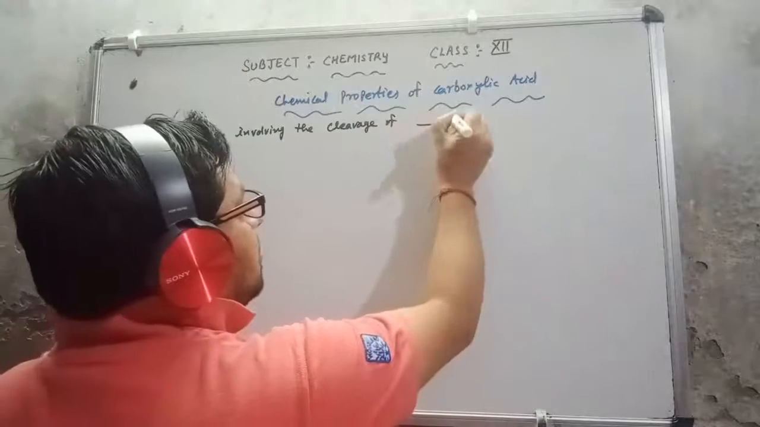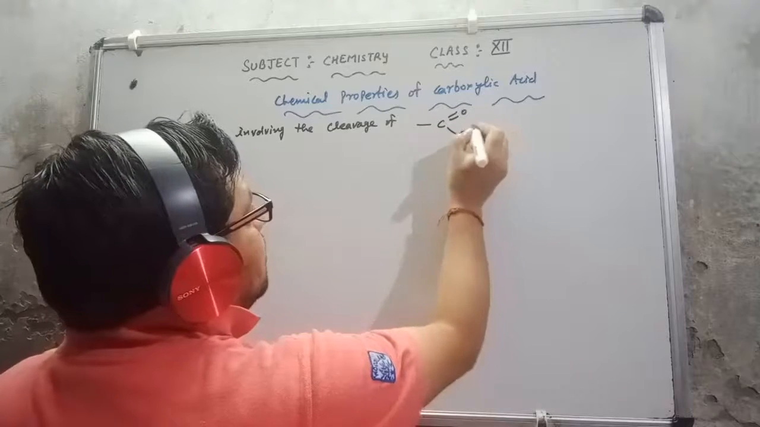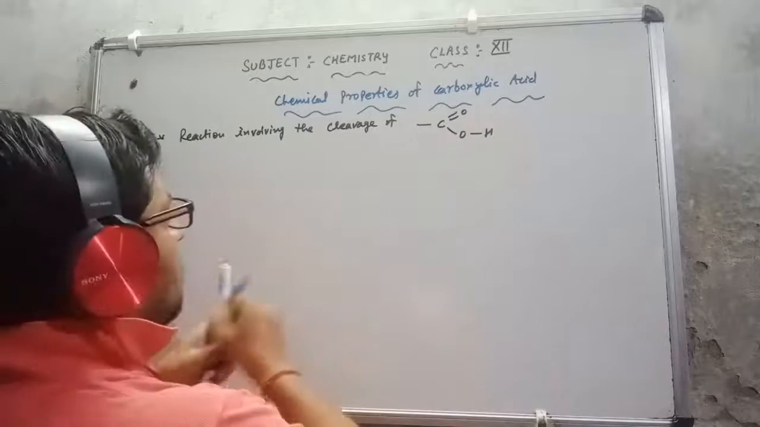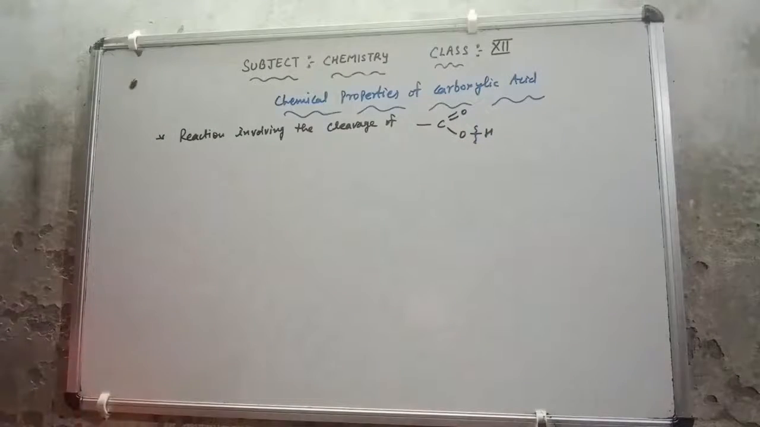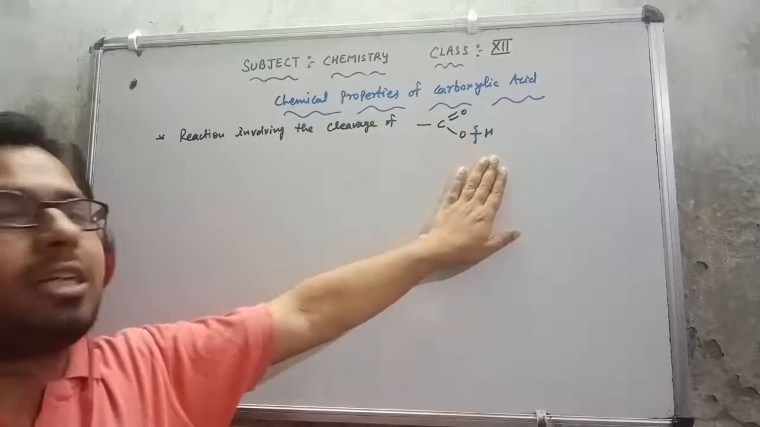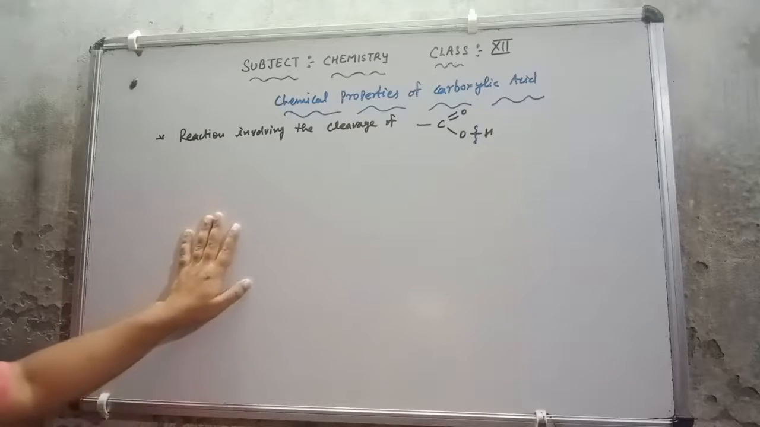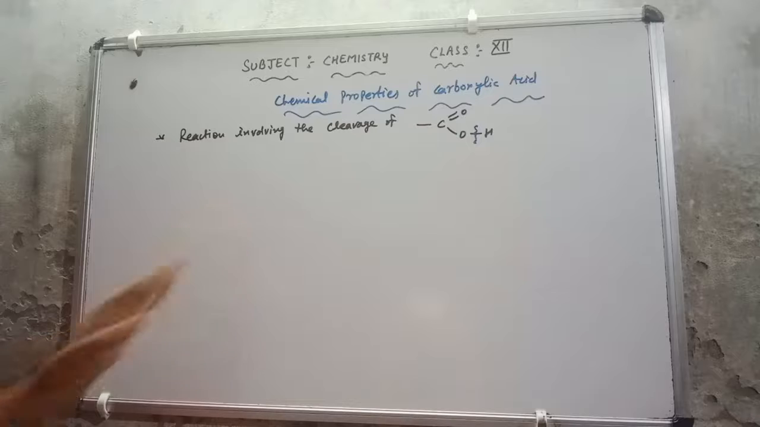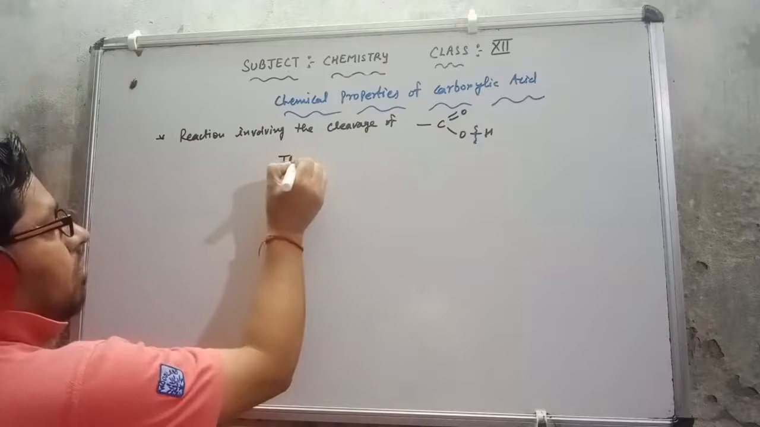Suppose this is C, double bond O, single bond O, single bond H. So this bond is going to cleave. This is the OH bond. So whatever reaction I discuss here will be due to the cleavage of the oxygen and hydrogen bond. This cleavage will indicate the acidic nature, or we can say the acidity, of carboxylic acid.